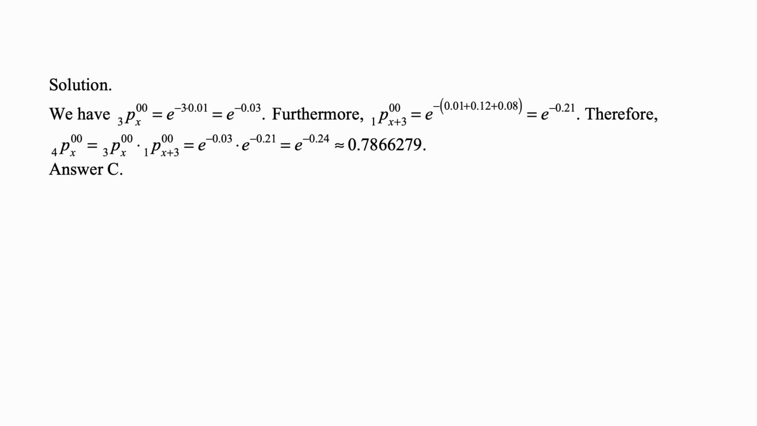Therefore, the probability of remaining in state 0 over 4 years is the product of the two probabilities. First, remain in state 0 for 3 years, and then remain in state 0 in the 4th year. So it's e to the minus 0.03 times e to the minus 0.21, and that's e to the minus 0.24. And now we calculate it to be approximately 0.7866279, and that's answer C.